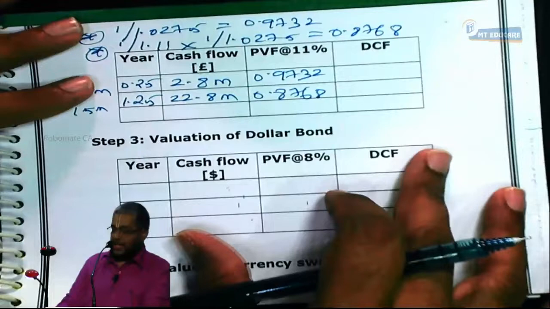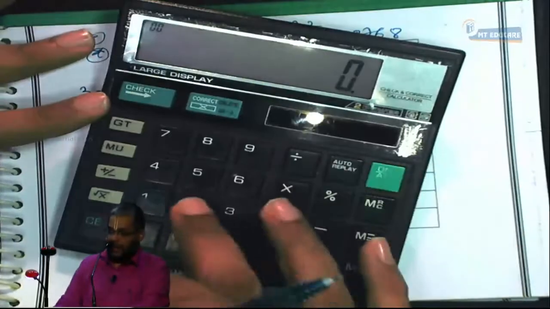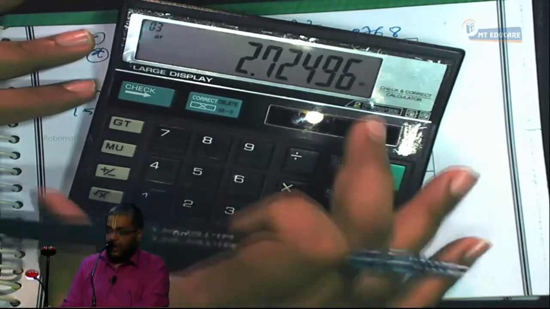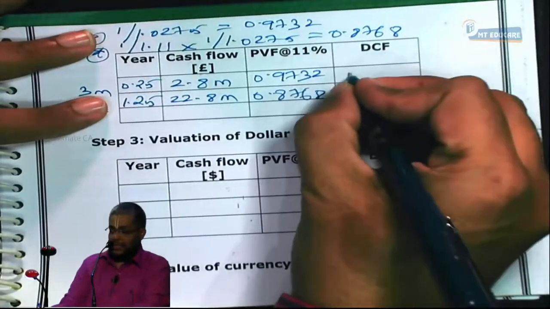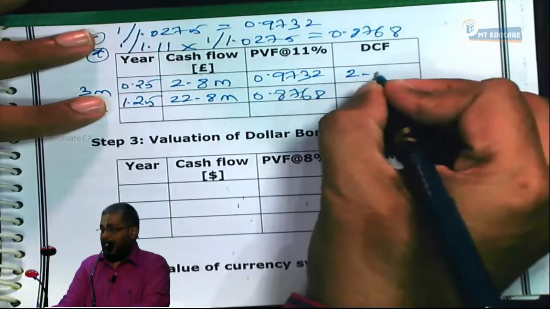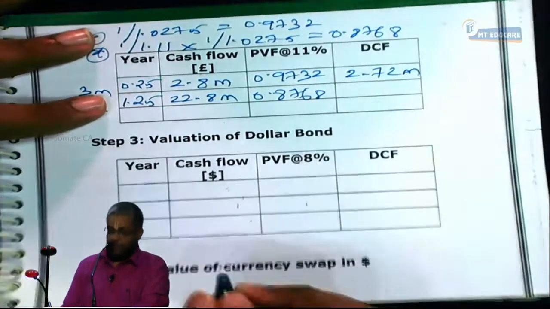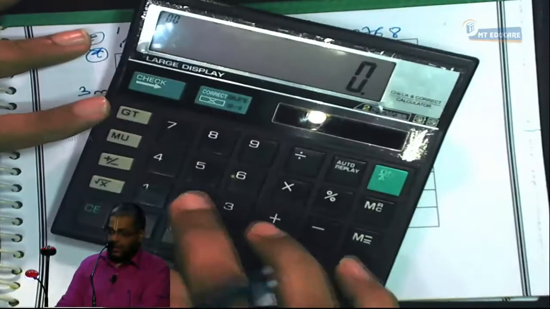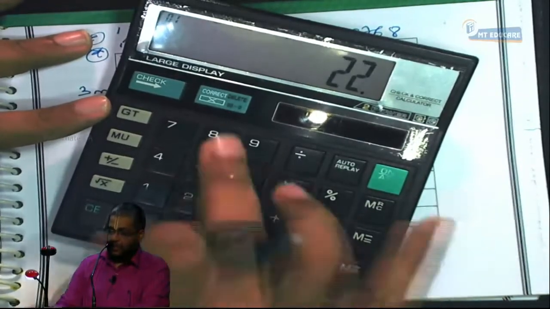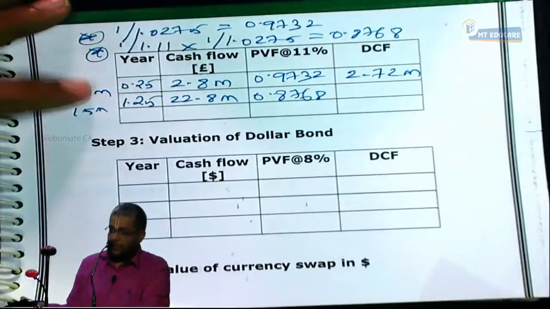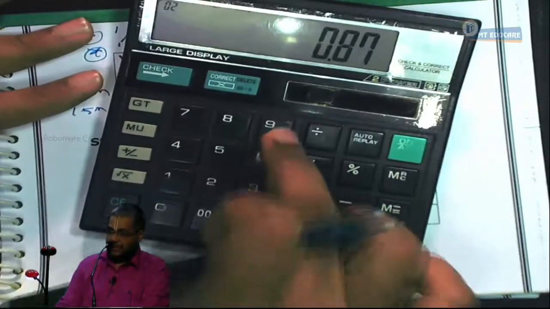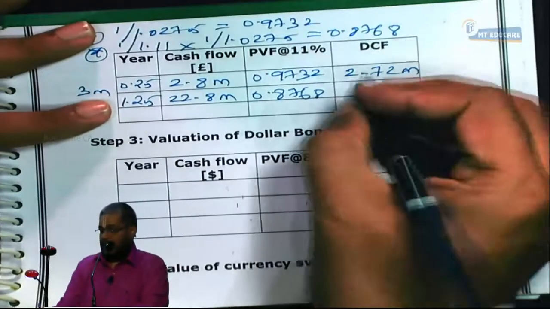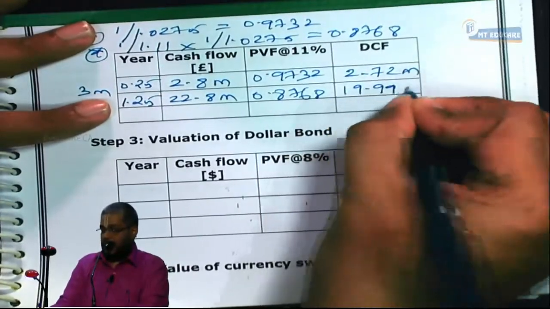So discounted cash flow is 2.8 million into 0.9732. So how much? 2.72 million. That's a rounding, correct? Obviously, there will be some discrepancy due to rounding off. 22.8 million into 0.8768 is 19.99 million.